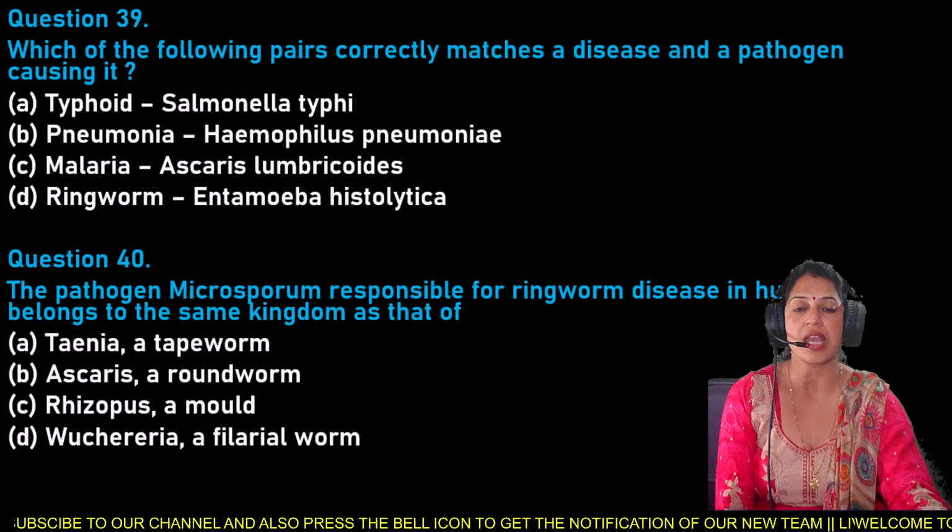Next is question number 43. Which compound is formed by acylation of morphine? Option A is heroin, B cocaine, C tobacco, and D is marijuana.